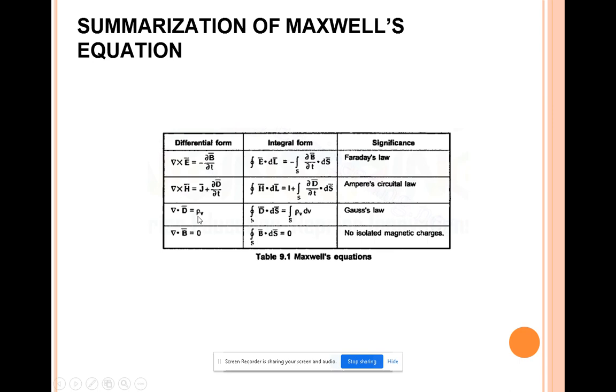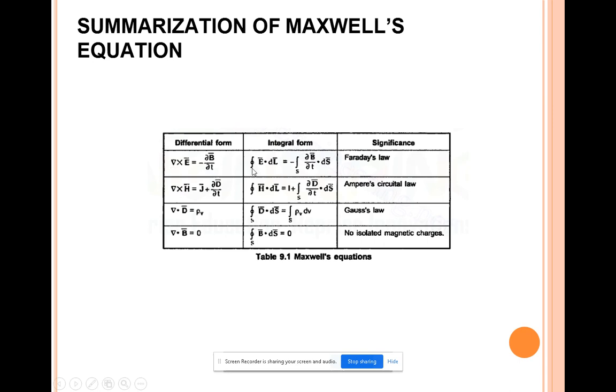So from the Gauss law also you can derive. Gauss law for D will be used: del dot D vector equal to rho v. Similarly, integral D vector dot ds vector equal to integral of rho v dv. That is the same thing written in integral form. That's all. Don't think that these two are different. They just represented it in differential form and integral form. Other than that, both will be equal.